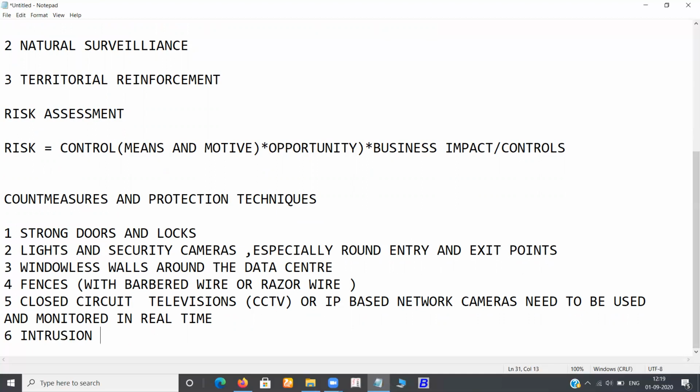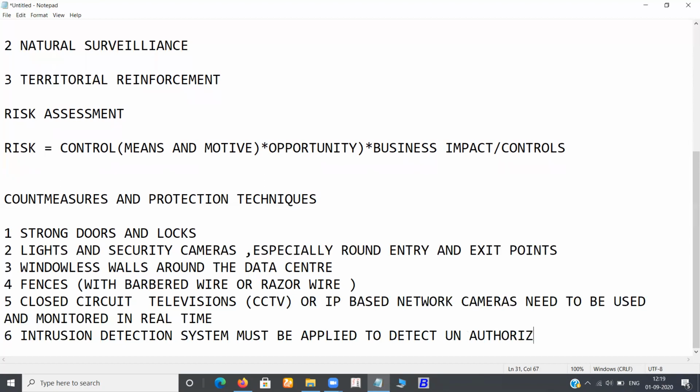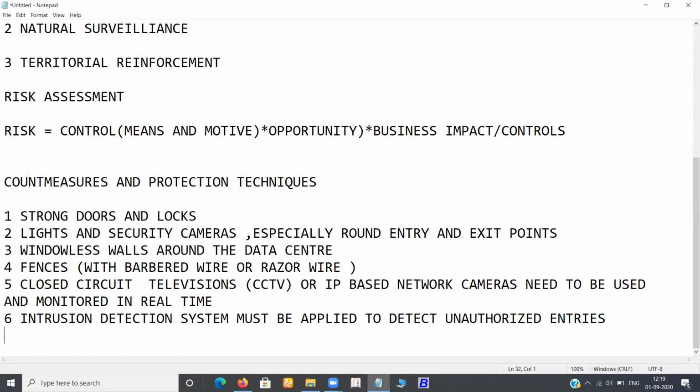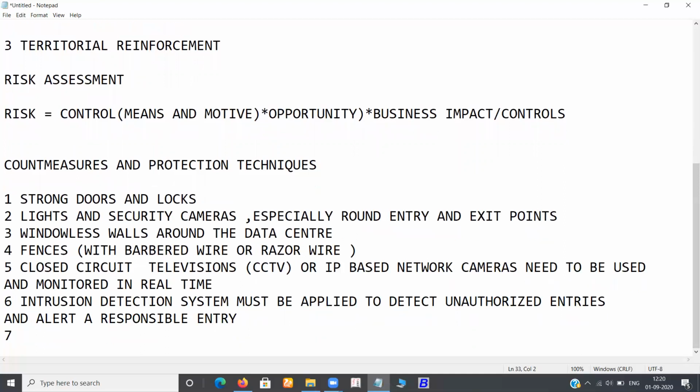Intrusion detection must be applied to detect unauthorized entries and alert a responsible entity. Seventh comes as